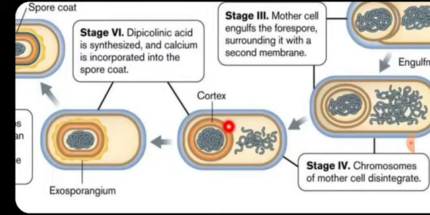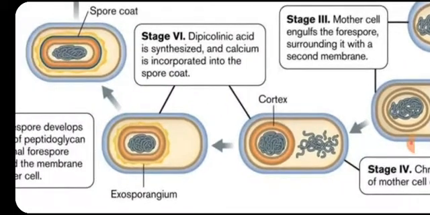Then this bacterial chromosome disintegrates or is destroyed, and then layers such as the cortex are formed. After the formation of the cortex, one more layer is formed, and that layer is called the spore coat. This spore coat contains two chemicals, and this is very important: dipicolinic acid and calcium.